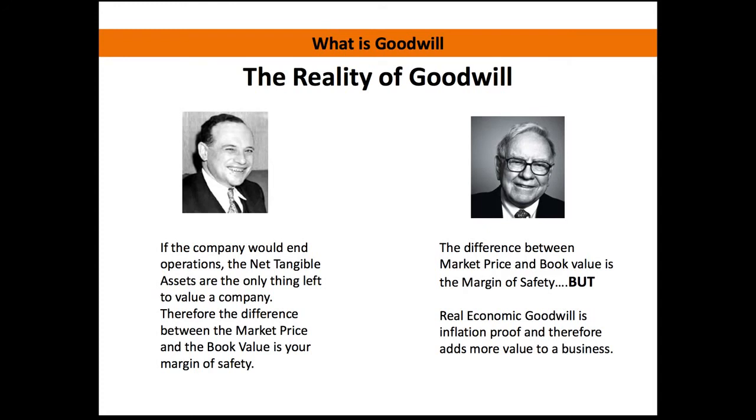So his student, Warren Buffett, who adopted almost every single principle that Graham came up with, kind of embellished on that idea. Buffett is going to agree with Graham that the difference between the market price and the book value is your margin of safety. But then there's a huge but here: Warren Buffett also believes that real economic goodwill is inflation-proof and therefore adds more value to a business. So you can see how Buffett has a twist on what Graham has written.